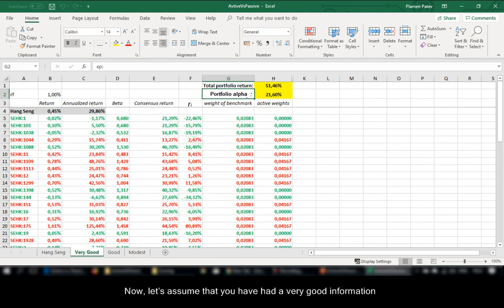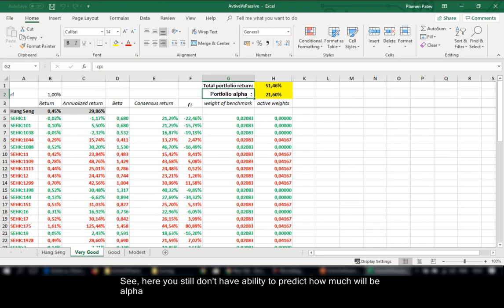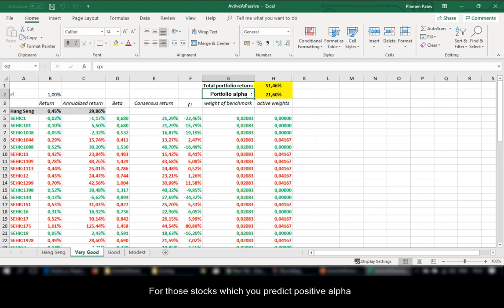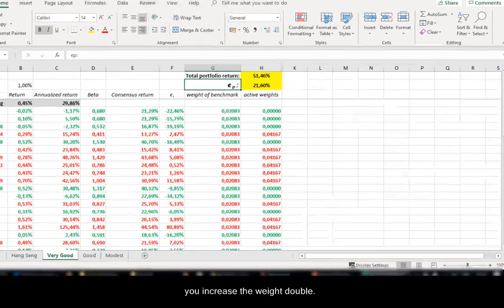Now let's assume that you have had very good information, so good that at the beginning of the period you have been able to forecast exactly which stocks will have positive alpha and which negative. That means that you predicted perfectly the sign of alpha. Here you still don't have the ability to predict how much the alpha will be. For those stocks for which you predict positive alpha, you double the weight.